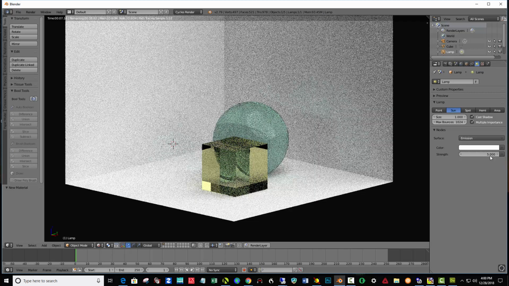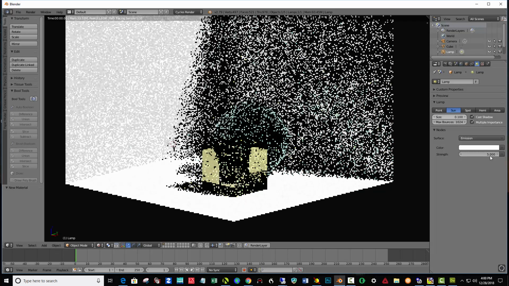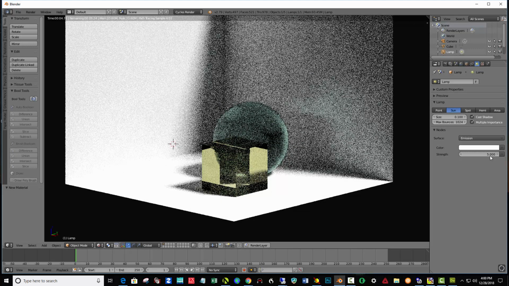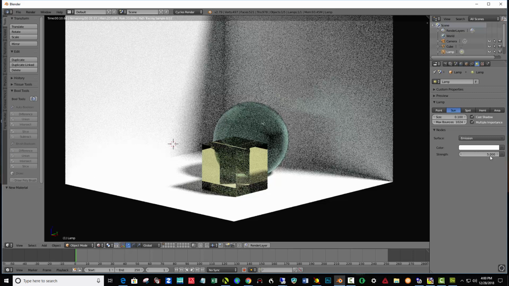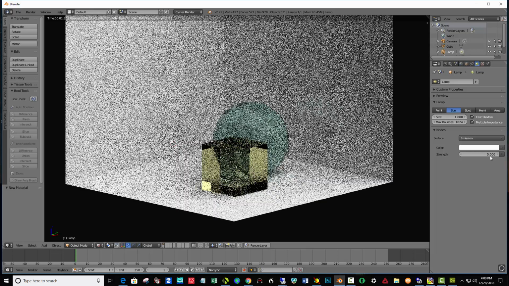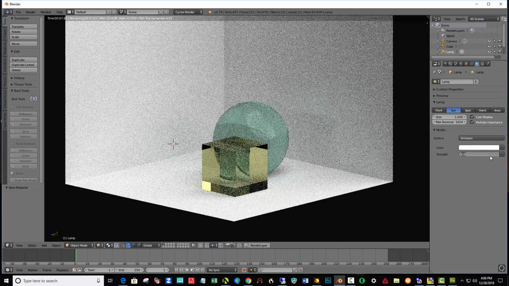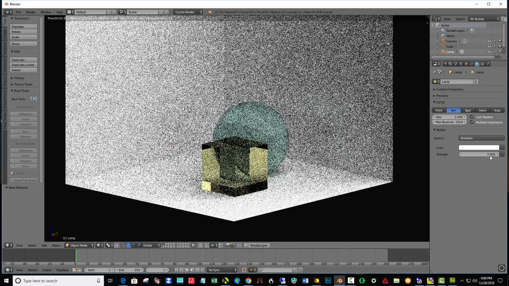Okay, so that's kind of interesting. We've got more light bouncing around. Let's see if I take that to 0.1, see if I get more of a point source of light. So what's happened is, because of the position of the lamp, with it a little less spread out, it's not hitting this back wall of the box. So back up to 1 we go, enter. And maybe make that 7. So there's a lot of trial and error with this to sort of get the effect that you want.